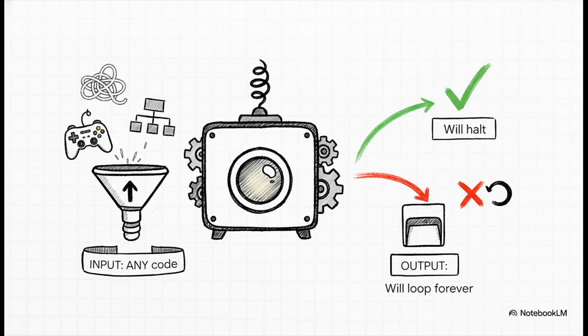So let's play a little thought experiment. Let's pretend this dream tool actually exists. We'll give it a name. Let's call it halts. You can feed the source code of any program into halts, and it spits out a simple, perfect answer. Yep, it halts. Or, nope, it loops forever. And for this to work, we have to assume this program is perfect. It is always right. No exceptions.